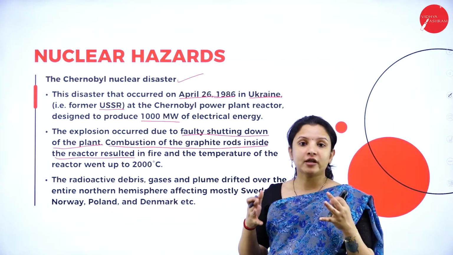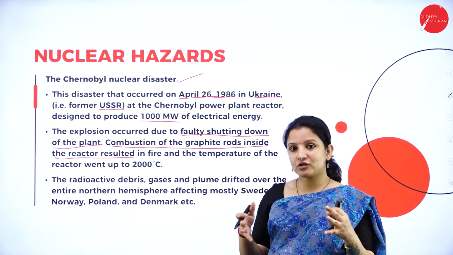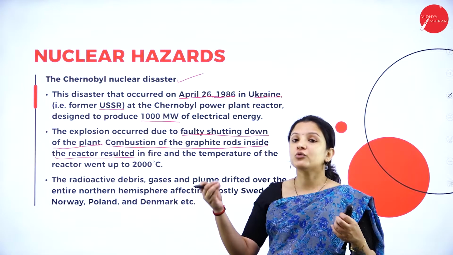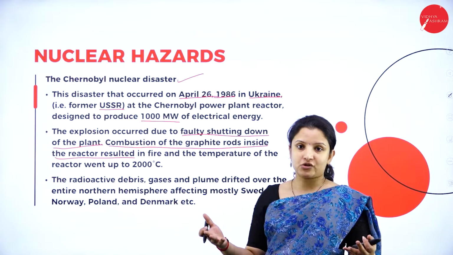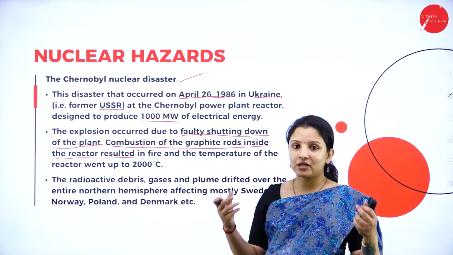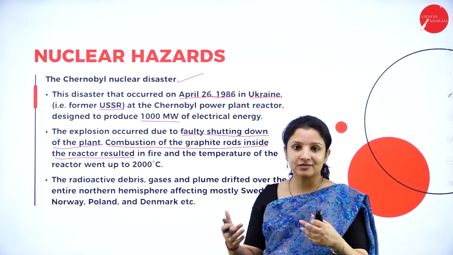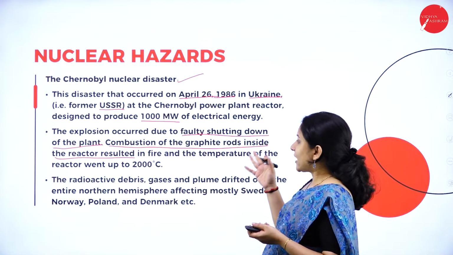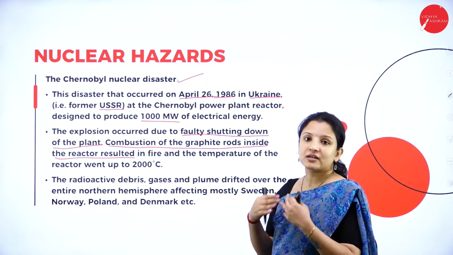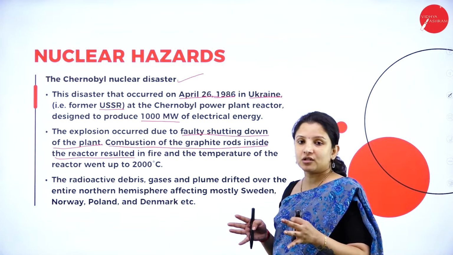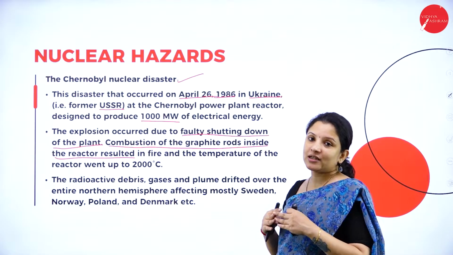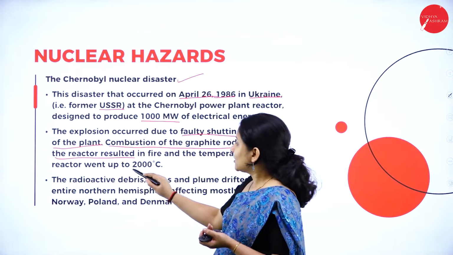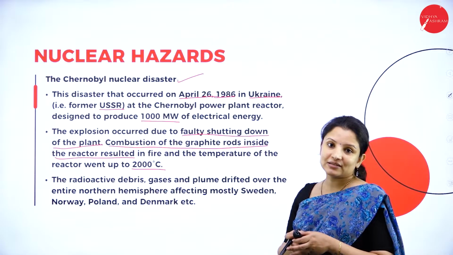Imagine a simple oven in your house, right? You forget to switch it off. Of course, ovens automatically get switched off when you set the time, but say you don't set a time and you forget to switch off the oven. It will get heated up, and finally it may tend to blast. The same thing happened here. They forgot to shut down the power plant, which caused the heating up of the graphite rods used in the nuclear power reactor and led to the explosion. The temperature of the reactor went up to 2000 degrees Celsius.